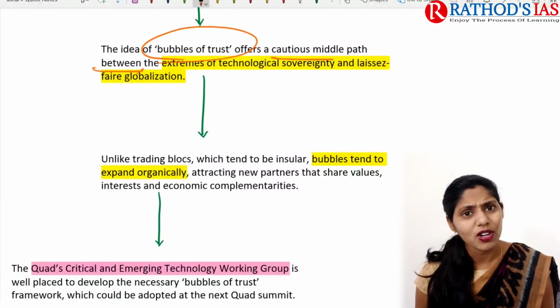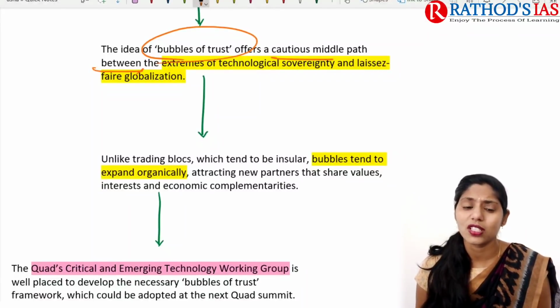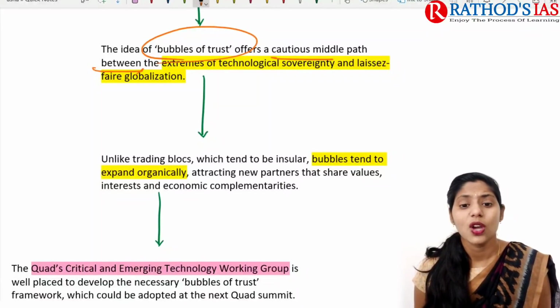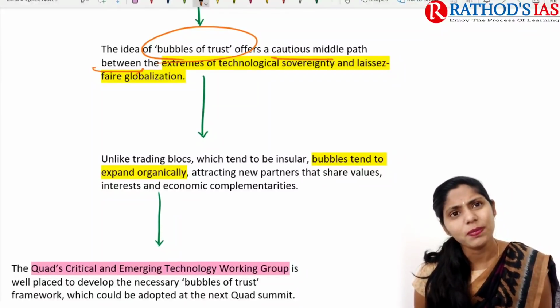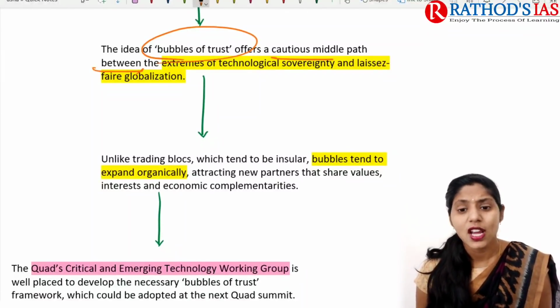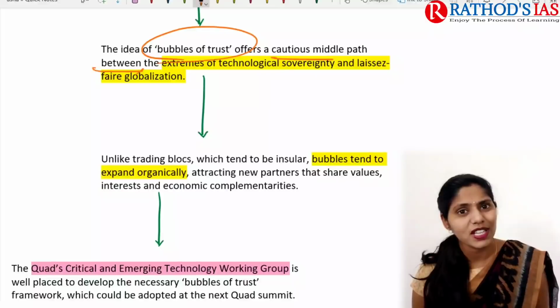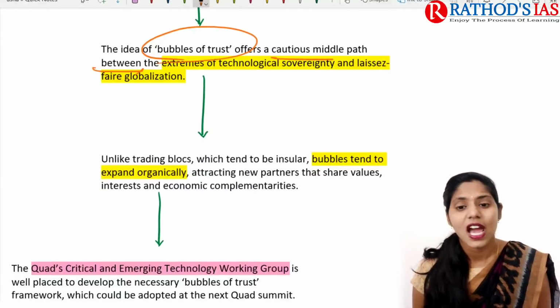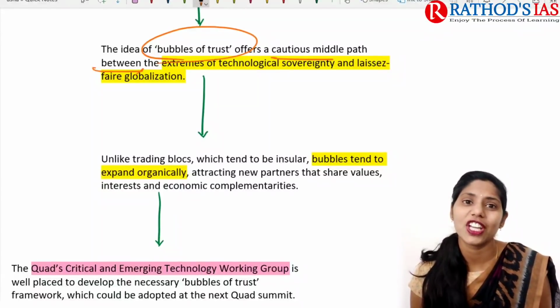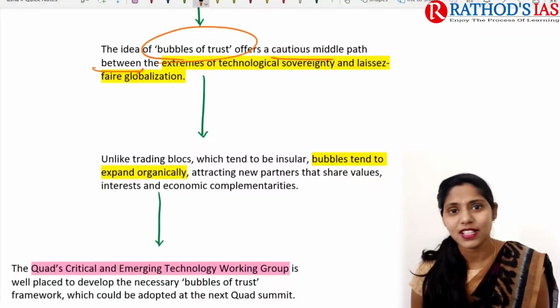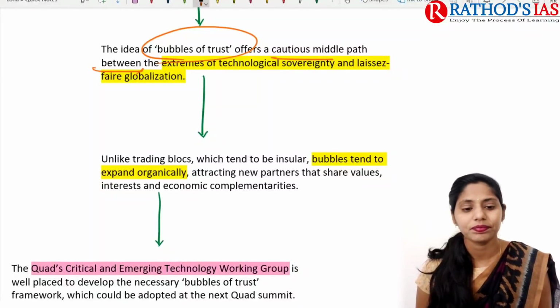There are many trading blocs, but unlike these trading blocs, which may tend to be insular, bubbles tend to expand organically. So how may these bubbles of trust be helpful? They will be very helpful for expanding, for attracting investments, and for sharing values, interests, as well as economic complementarities.